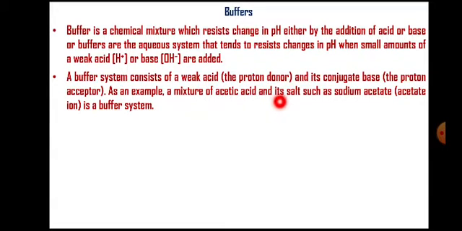A mixture of acetic acid and its salt, such as sodium acetate, that is acetate ion. So acetic acid is a weak acid and sodium acetate is the conjugate base. So when these two are mixed, it leads to formation of acetate buffer and it forms a buffer system.